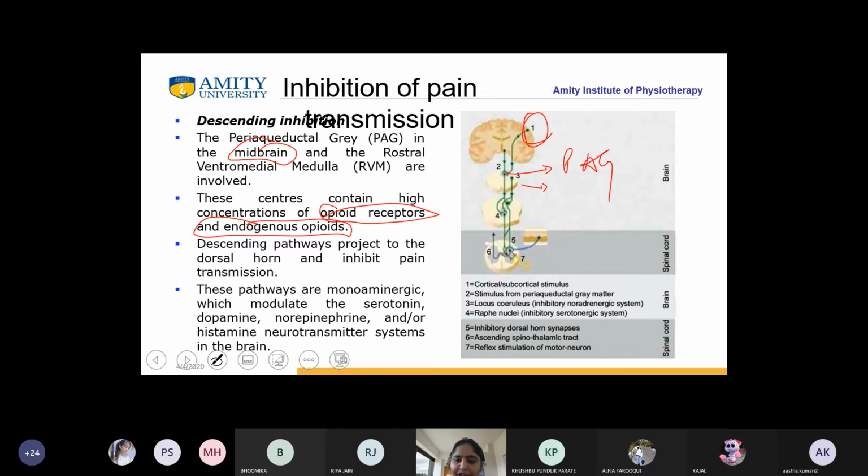Then we have Raphe nuclei that has an inhibitory serotonergic system. Then at the level of spinal cord, we have inhibitory dorsal horn synapses. Then we have the ascending spinothalamic tract, and then there is reflex stimulation of motor neuron.